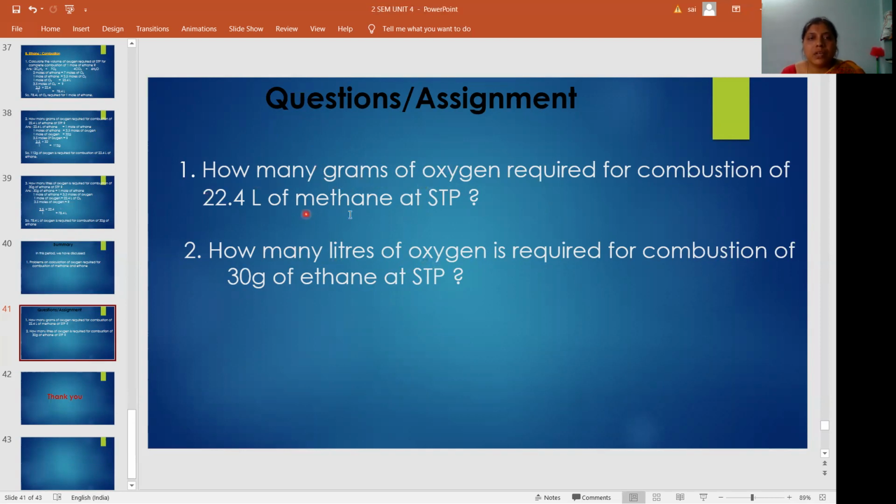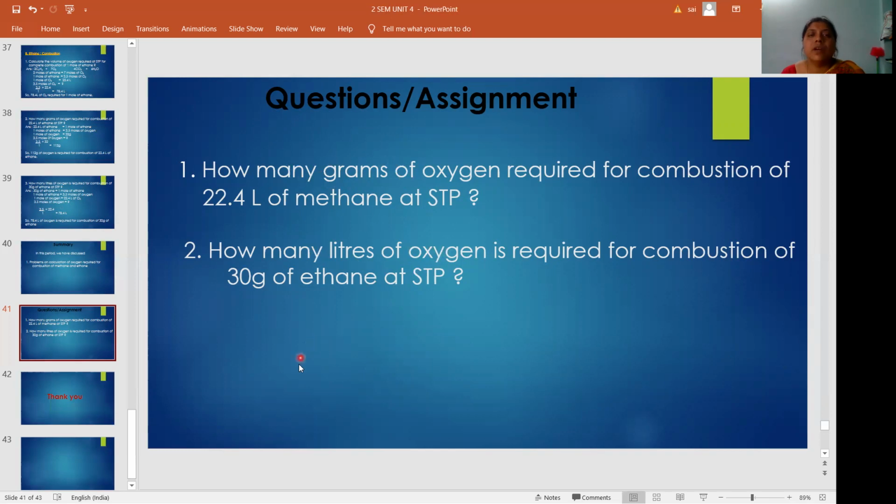If it is a methane question, you have to write the balanced equation of methane combustion. For ethane, write the balanced equation of ethane combustion. Then note down that 1 mole of methane requires how many moles of oxygen. Then see whether he is asking weight or liters.